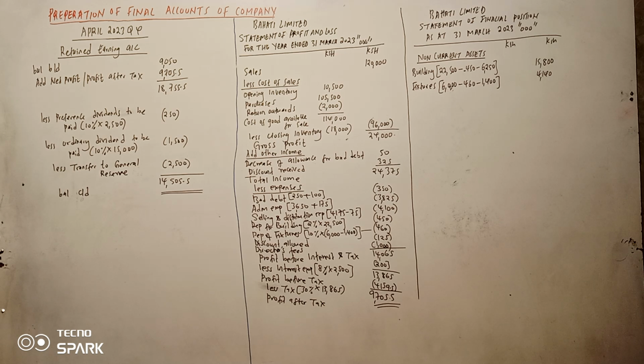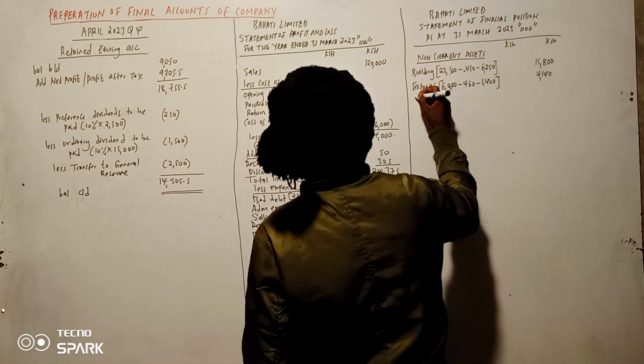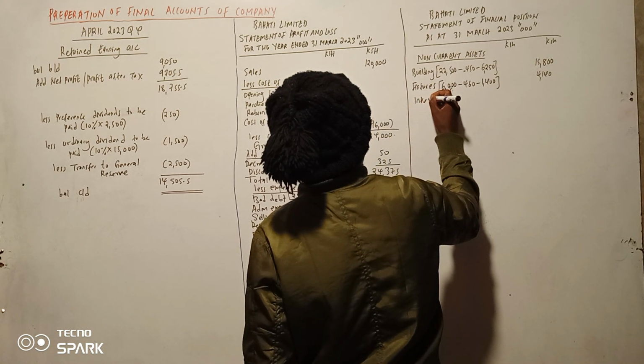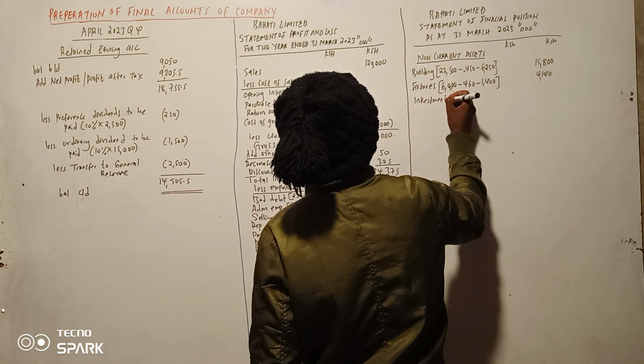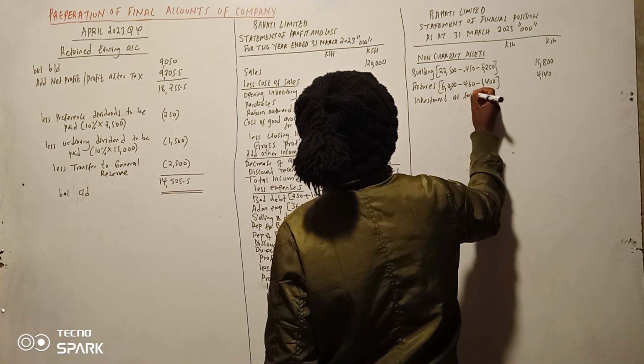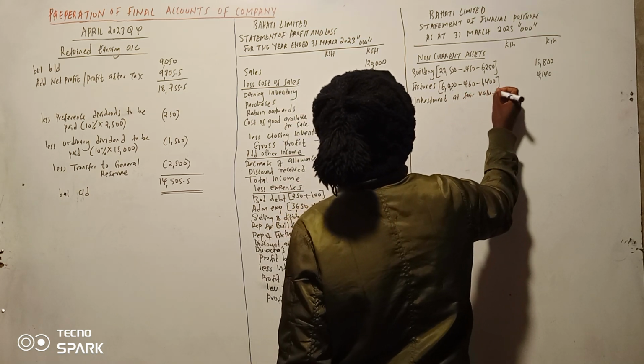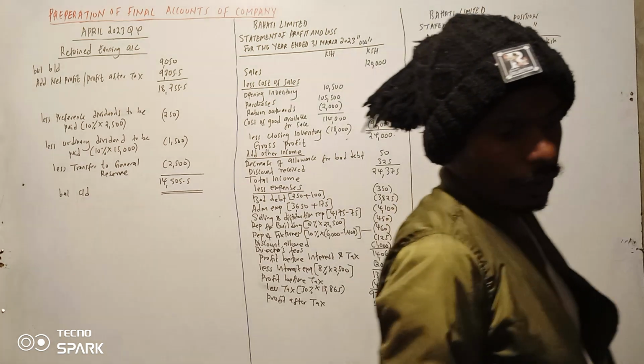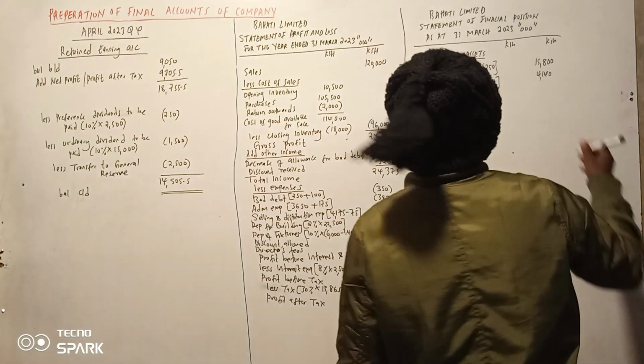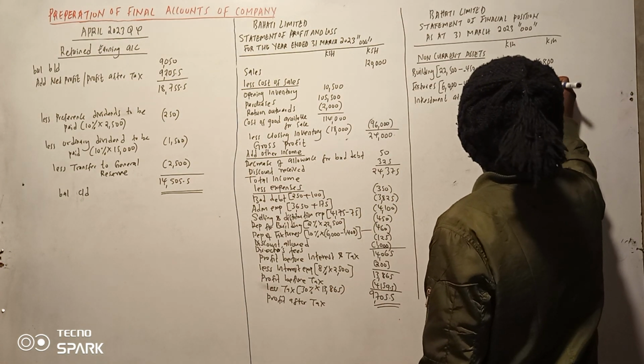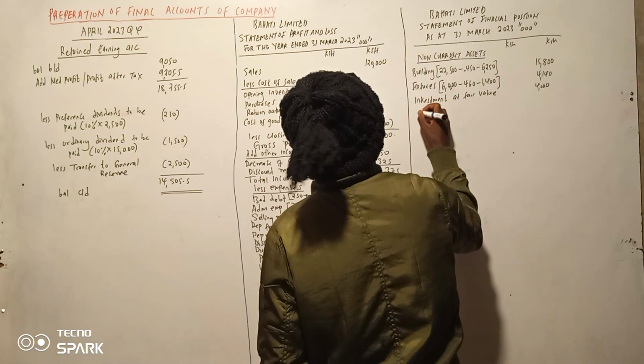What about the investment at fair value? I think that one tunaweza hapa. Investment at fair value iko pale chini kwa watu wa balance, pale chini 4,000. I think we can go to current assets.